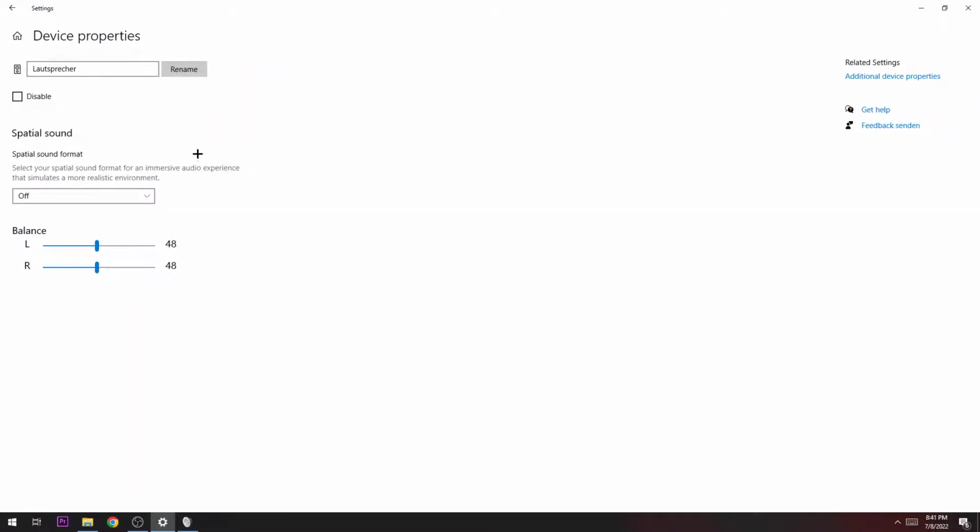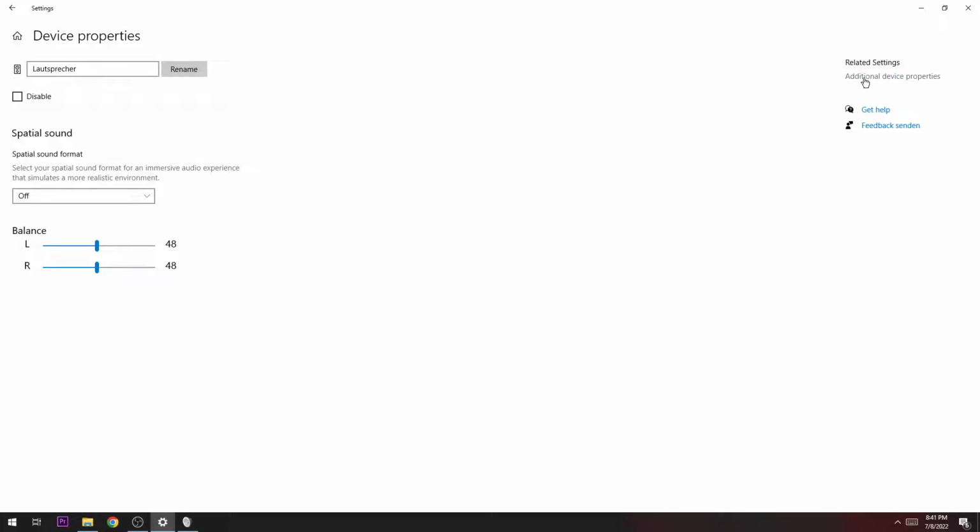and check basically for the same things: if it's disabled, you're just gonna turn it off, and your balance, if it's right. If basically just left or right is working, and here you see something like that, you're gonna basically turn it back to 100 or whatever you want it.